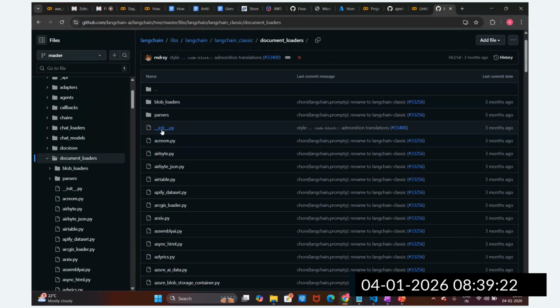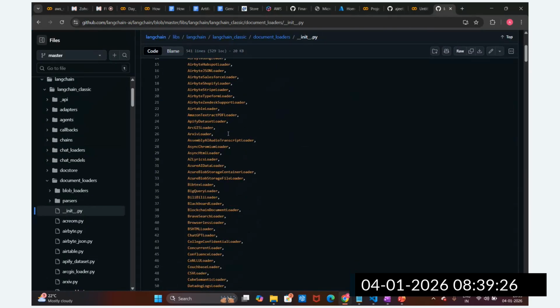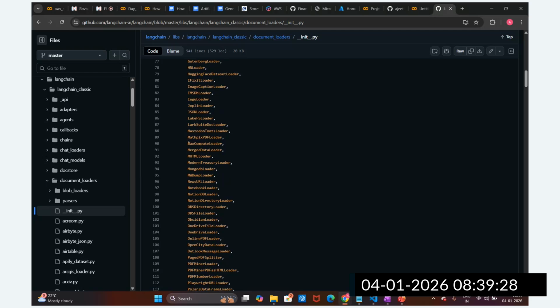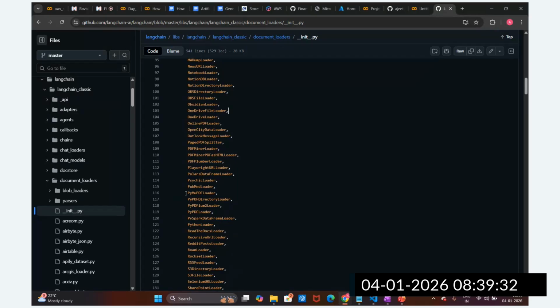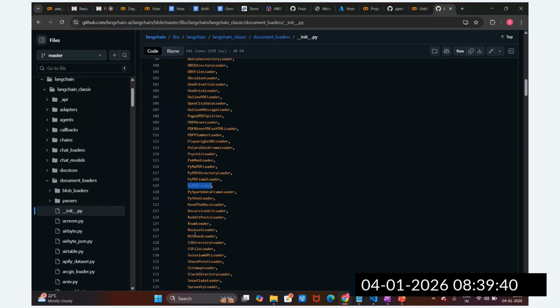Okay, if you go to the init, you can see there are multiple document loaders available: HTML, OneDrive loader, PyPDF. You can see PyMuPDF loader is there, directory loader is there, PyPDF loader is there. Recursive loader is there. These are the different loaders.